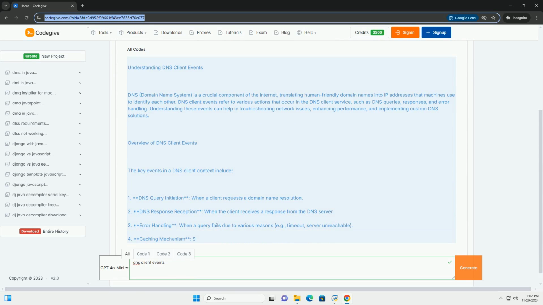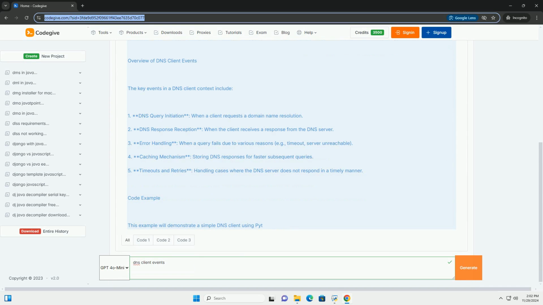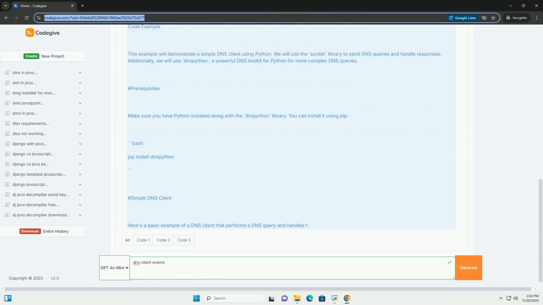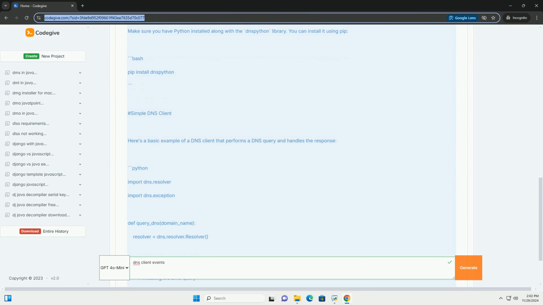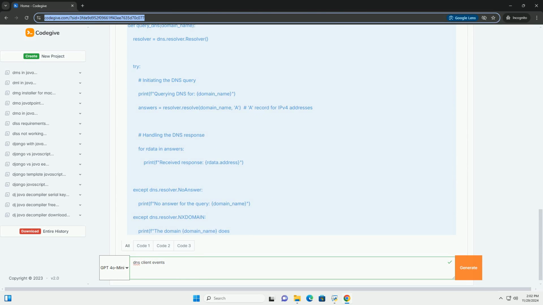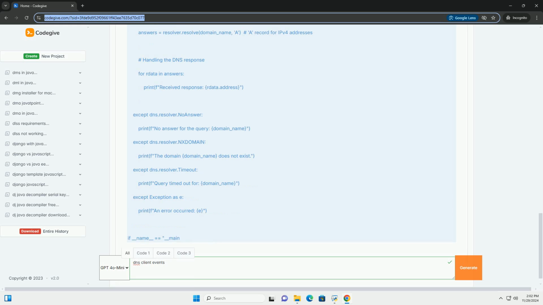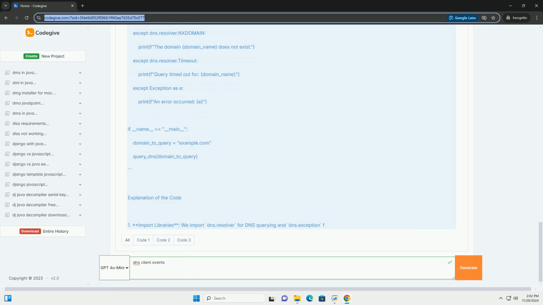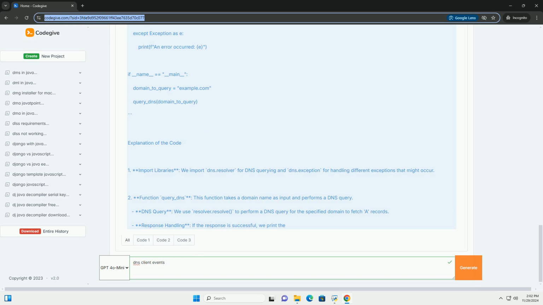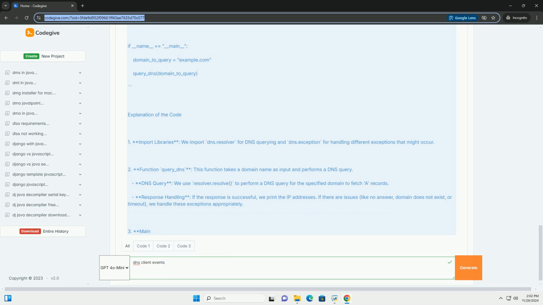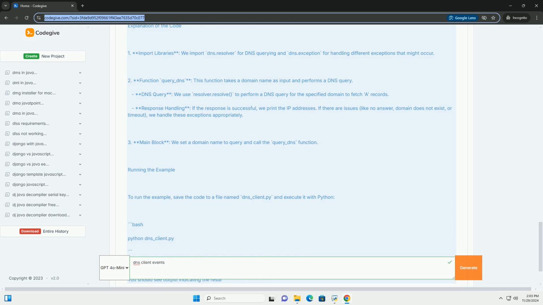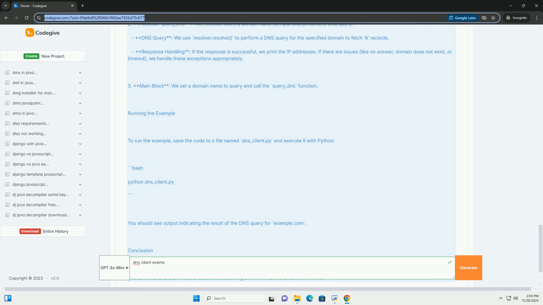Understanding DNS client events. DNS, Domain Name System, is a crucial component of the Internet, translating human-friendly domain names into IP addresses that machines use to identify each other. DNS client events refer to various actions that occur in the DNS client service, such as DNS queries, responses, and error handling. Understanding these events can help in troubleshooting network issues, enhancing performance, and implementing custom DNS solutions.